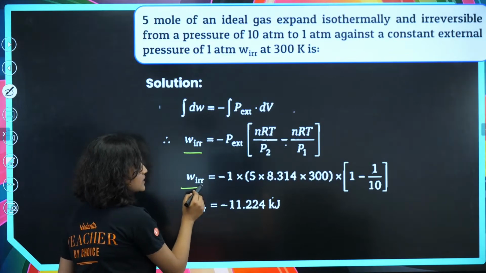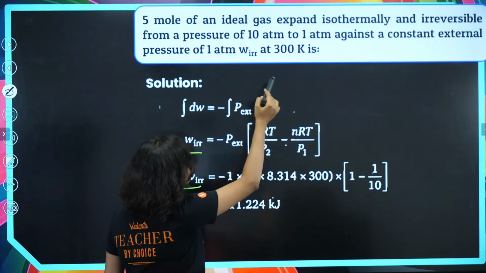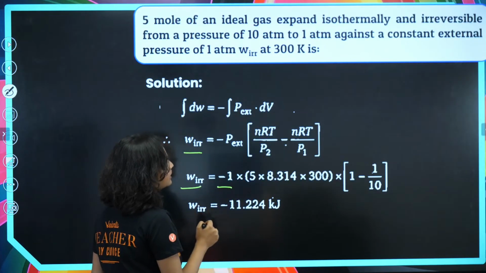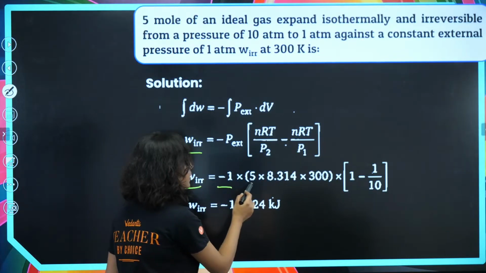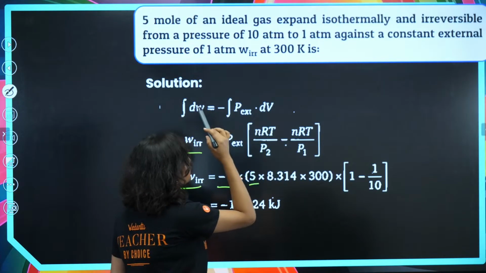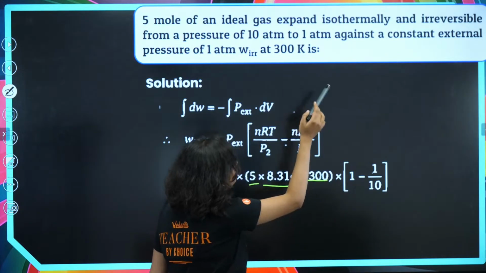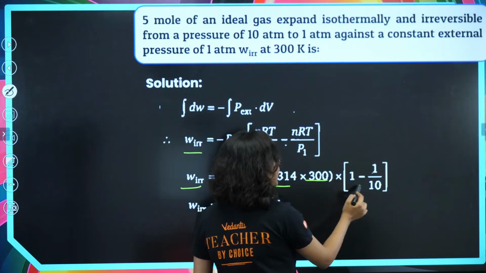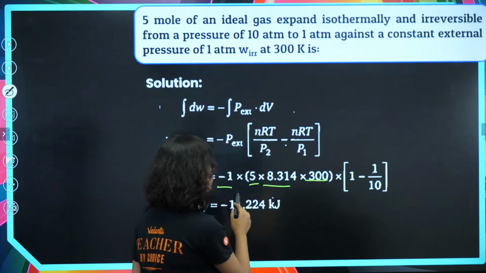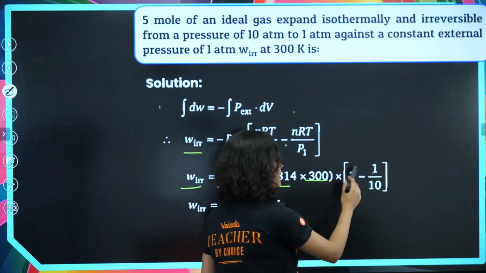So work irreversible will be equal to, P external is given to us, 1 atm, so minus 1. Then what is given to us? 5 moles, so we are going to write 5. R, we already know that it is 8.314, into 300 because 300 Kelvin is also given. Multiplied with (1 minus 1 by 10). Why did we not write the P2? Because P2 we know that it is 1. So 1 minus 1 by 10.